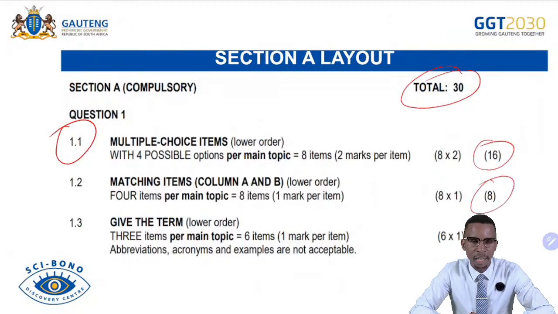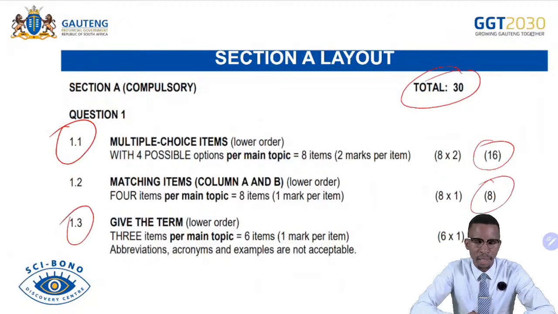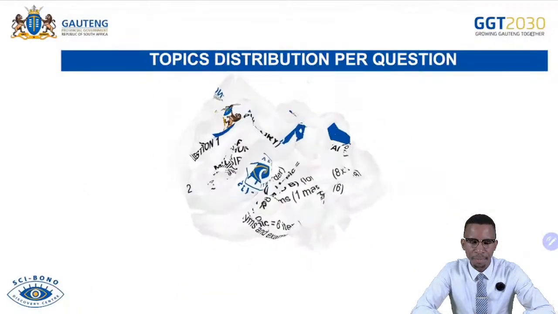And then give the term in 1.3. So in this case, we are given the definition. You simply provide the term or the concept in there. It's very important for you also to read it with understanding before you provide the answer. Then that is 6 marks. All in all, you get 30 marks.